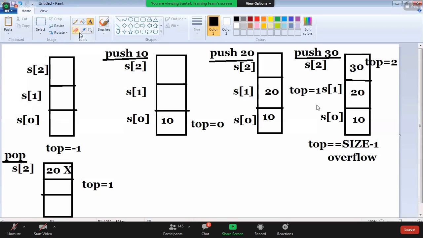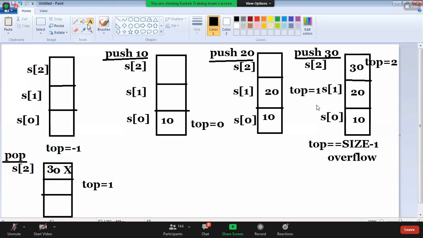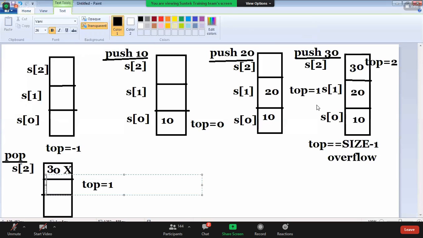S of top. Not 20, guys. Which element, guys? That is 30, no? The 30 can be deleted. 30 can be deleted. Okay, no? Now which element can be deleted, guys? 20 and 10.